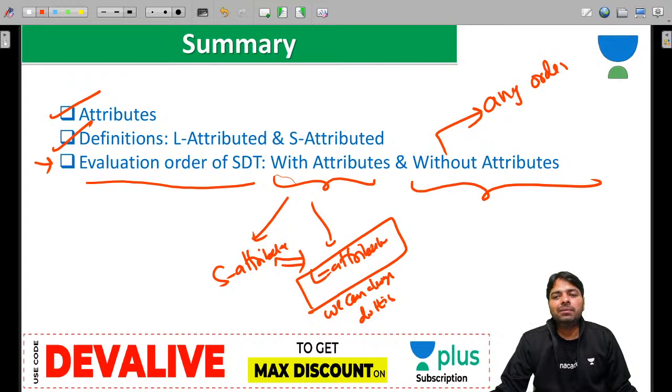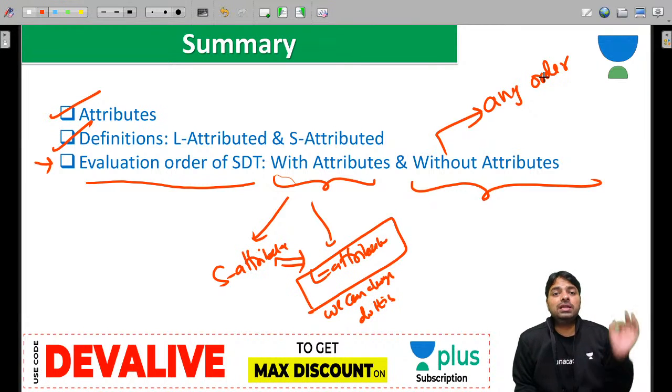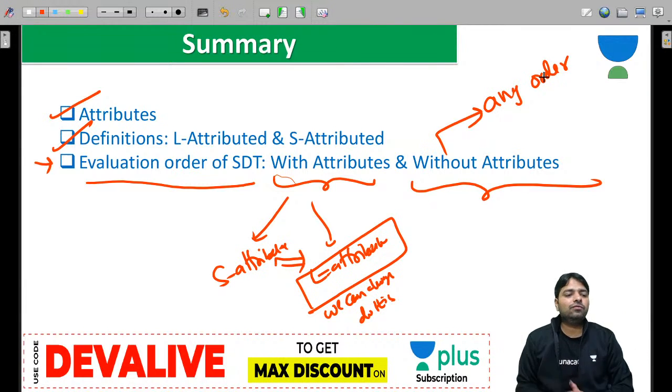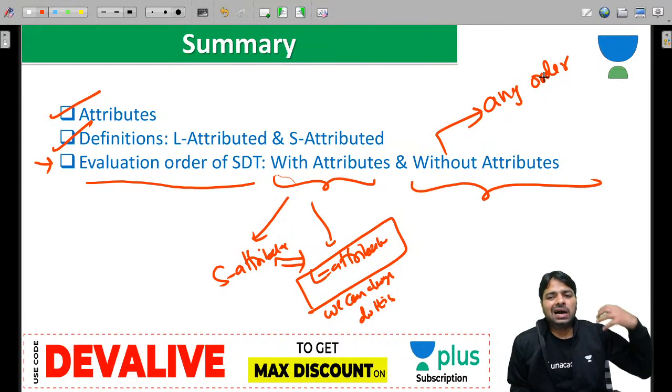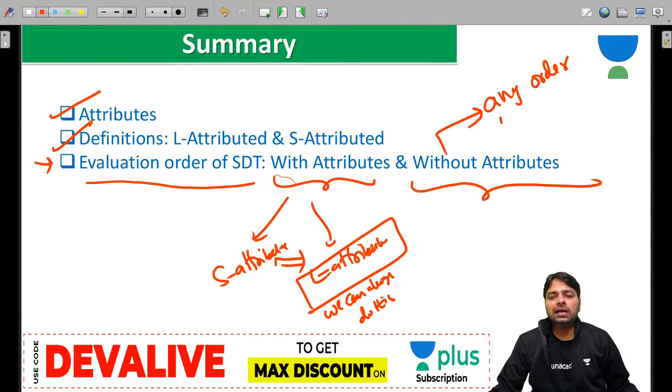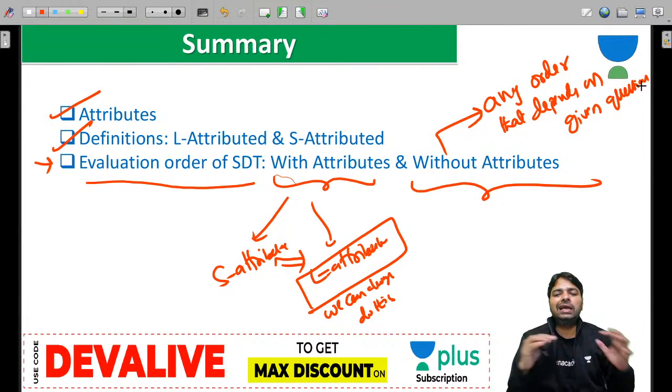Any order can come in the exam. If they don't ask, then follow L attributed by default. When they ask, follow them blindly. Don't introduce your own order. Whatever they ask in the exam, any order, depends on the question and the data given, so see the question and read carefully.